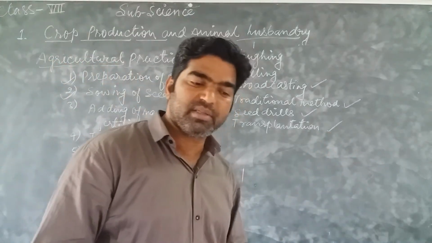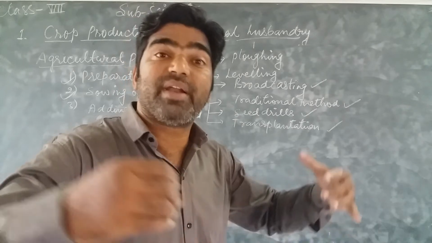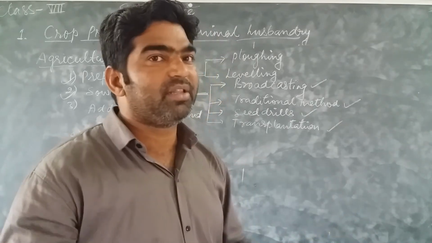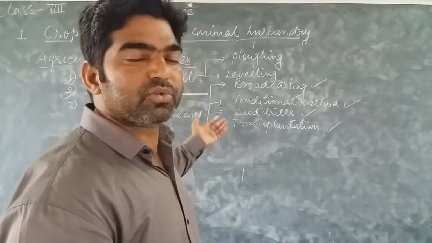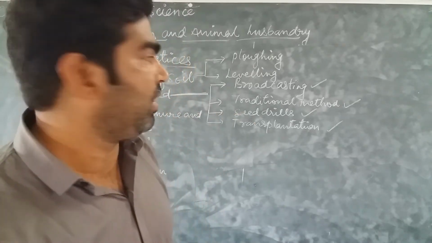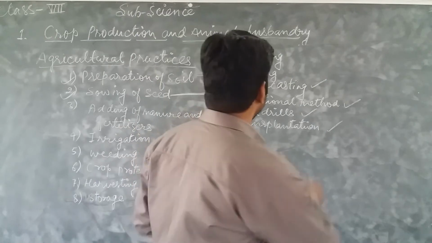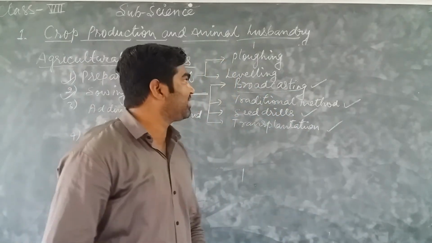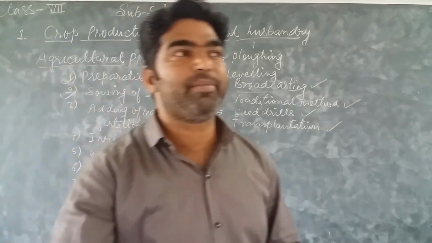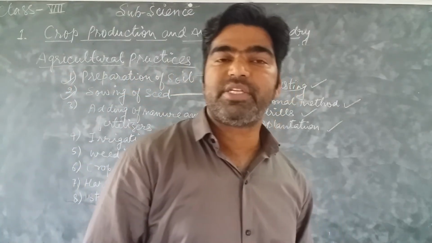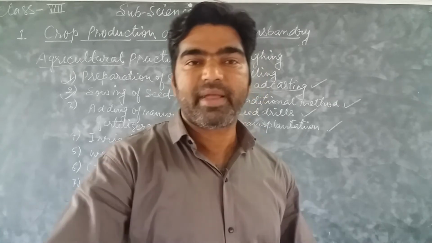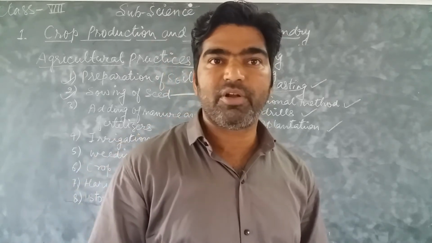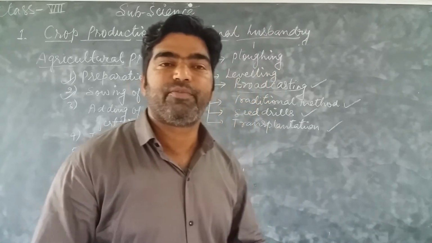Now today in the market many different types of high yielding varieties of seeds are available, so that seed can be taken by the farmer and sown in a field. So first, the process of sowing: broadcasting. Broadcasting means the process of spreading seeds with the hands. This is the olden method for sowing.